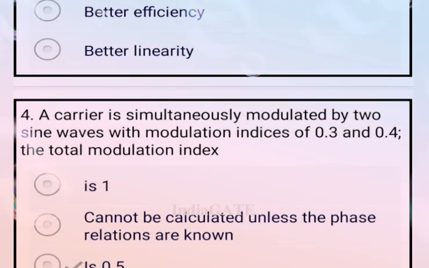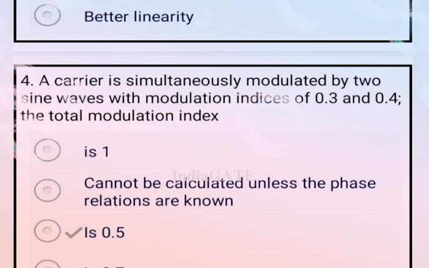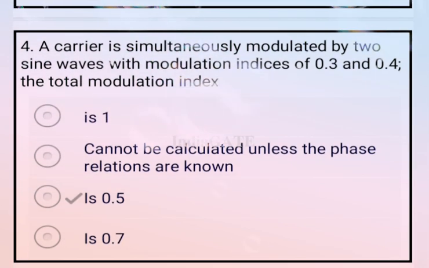Next question. A carrier is simultaneously modulated by two sine waves with modulation indices of 0.3 and 0.4. The total modulation index is 0.5.